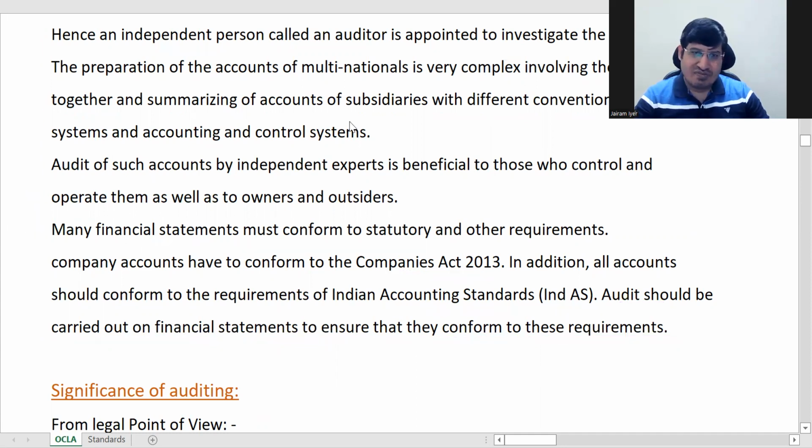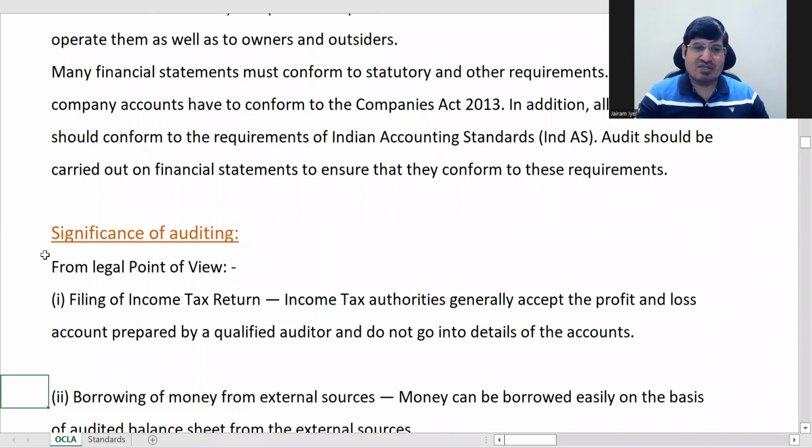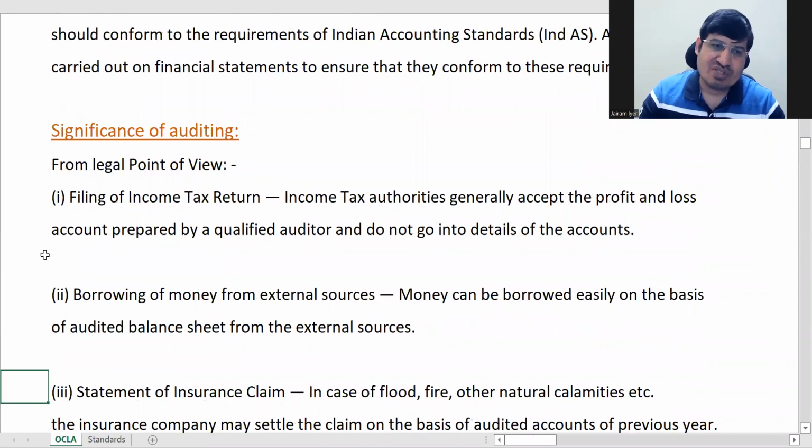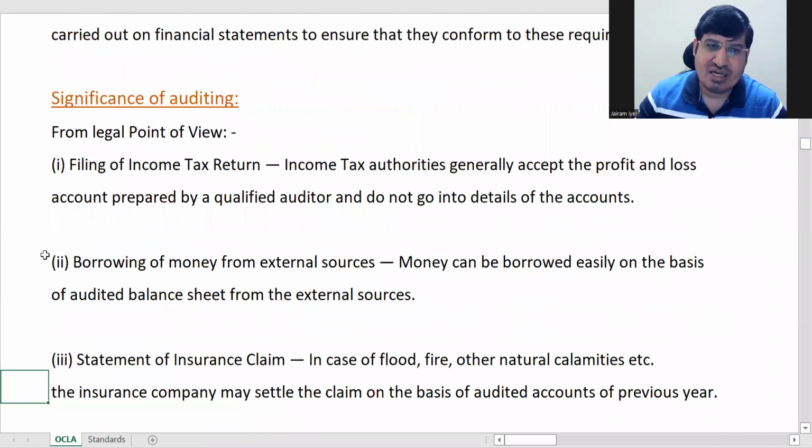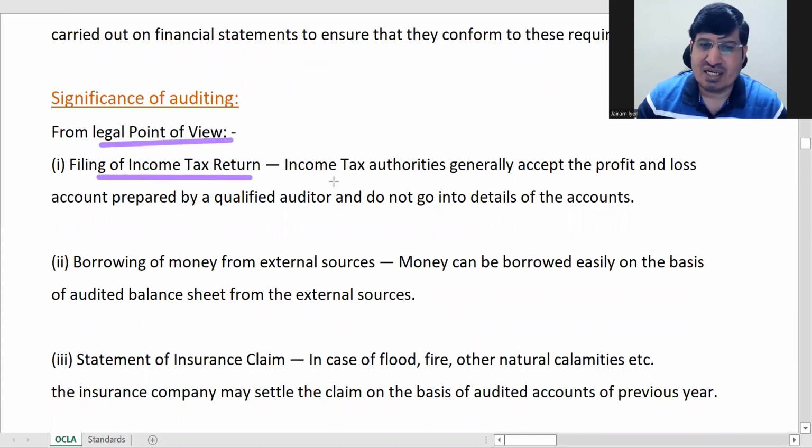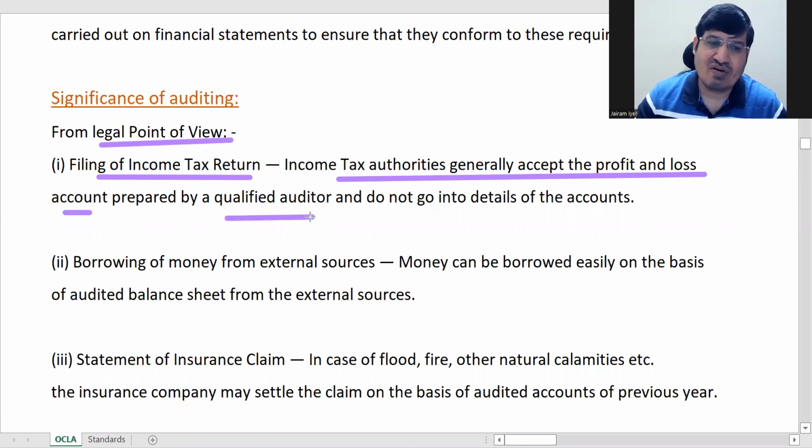ठीक है, ऑडिटिंग में always you have to catch hold of the main points and you should write accordingly. ठीक है. So now same significance of audit, ठीक है, from certain point of view we'll see. Significant from a legal point of view. Okay, legally filing of income tax return. ठीक है, income tax authorities will easily accept the profit and loss account if it is audited by a qualified auditor.